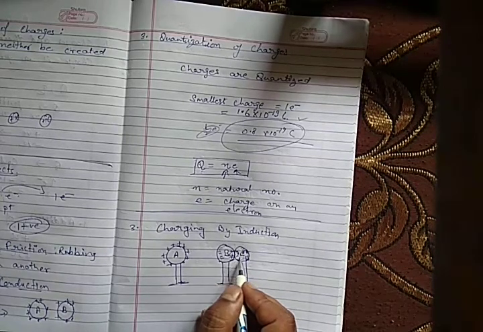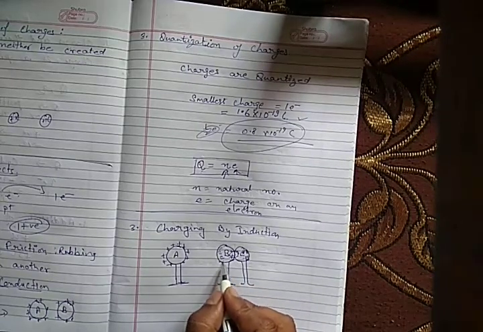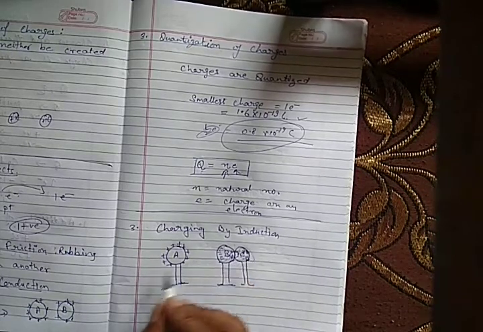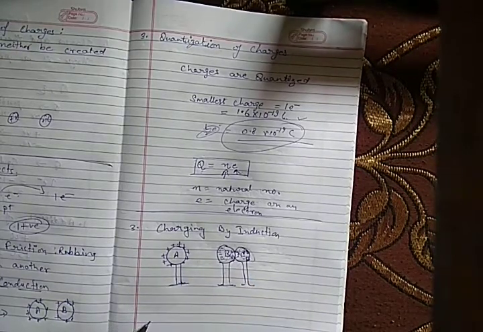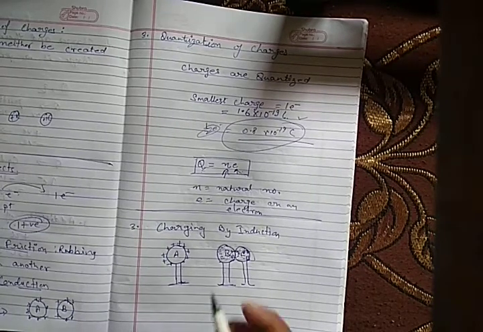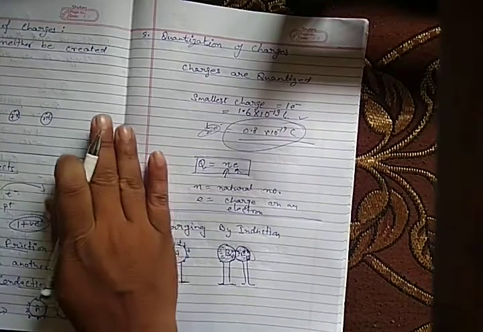The nearby part has negative charges, and the farther part has some positive charges which have appeared.